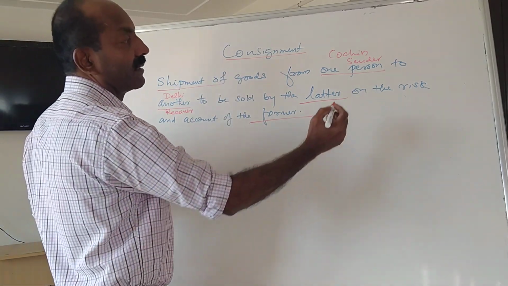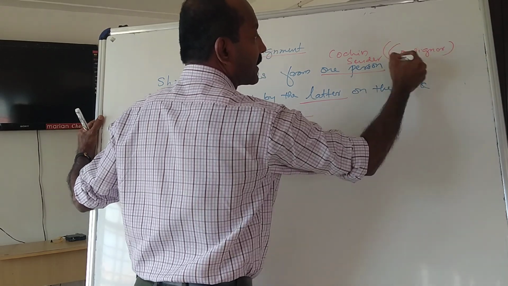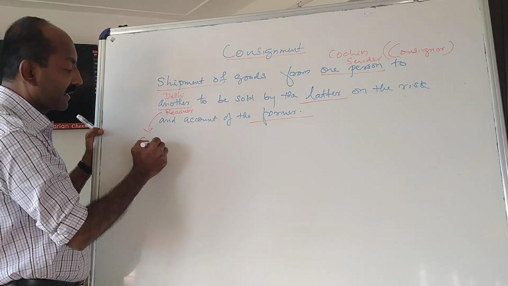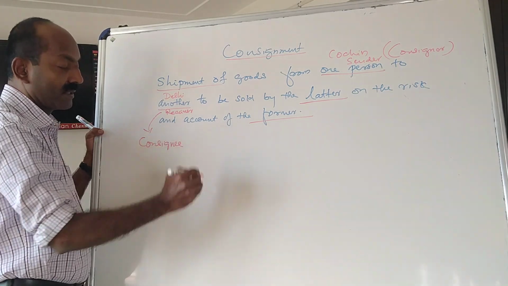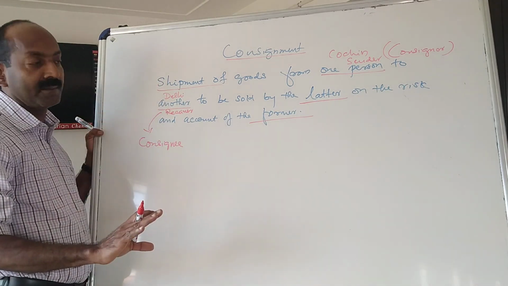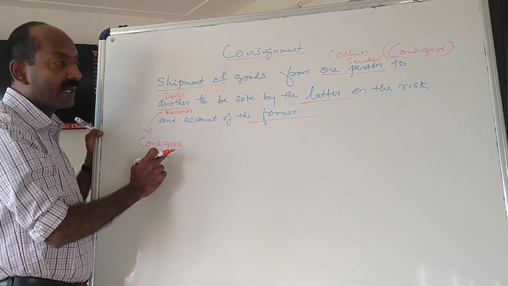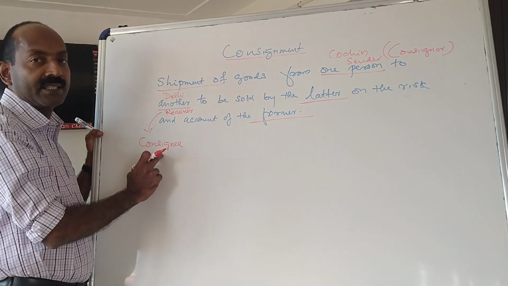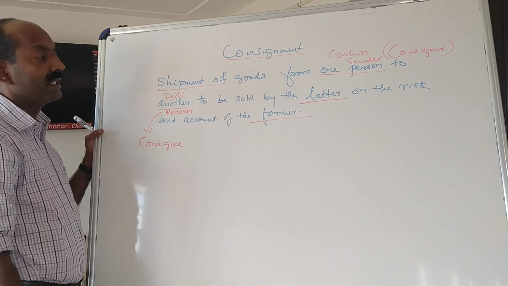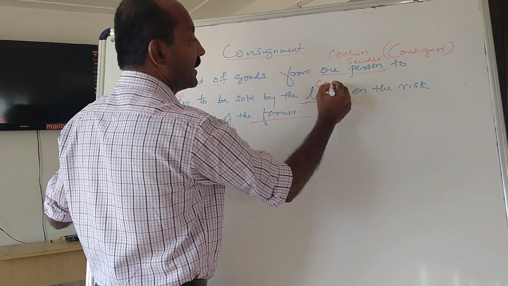So the sender is called consigner and the receiver is called consignee. So we can say that it is the shipment of goods from consigner to the consignee to be sold by the latter. To be sold by the latter means to be sold by the consignee on the risk and account of the former, that means on the risk and account of the consigner.